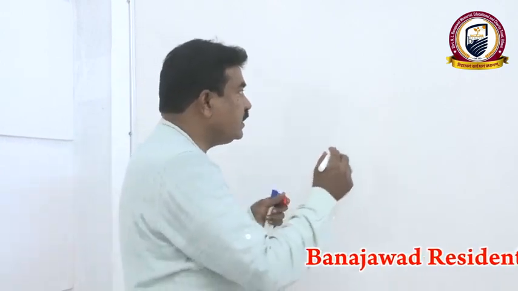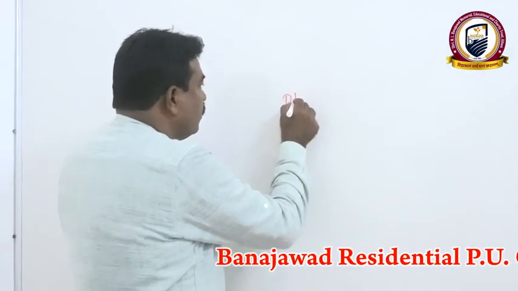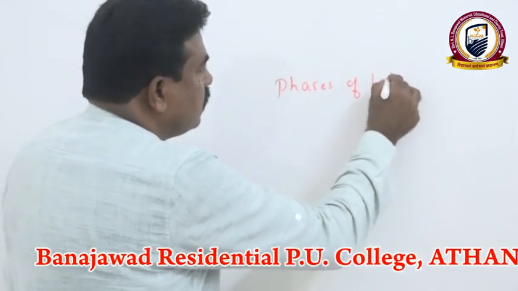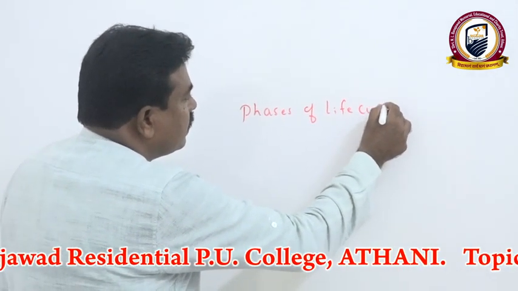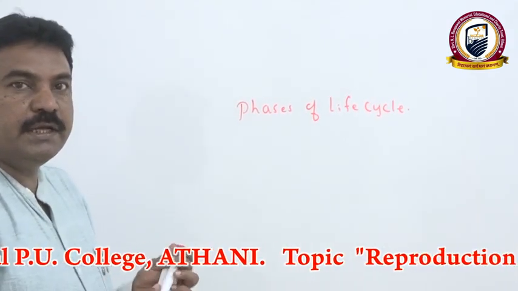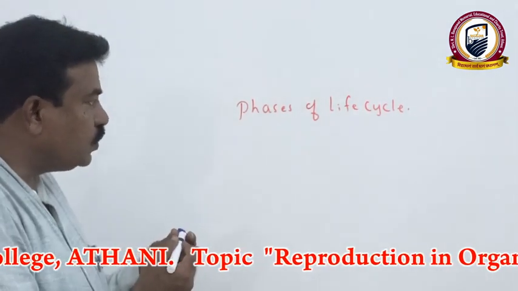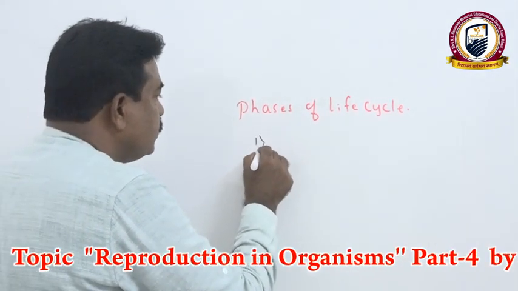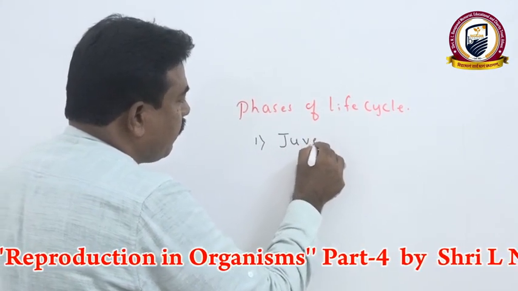Now, we have to discuss phases of life cycle, that means phases in organisms that reproduce sexually. First one, juvenile phase.